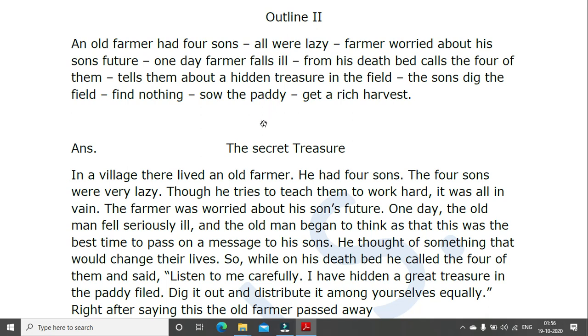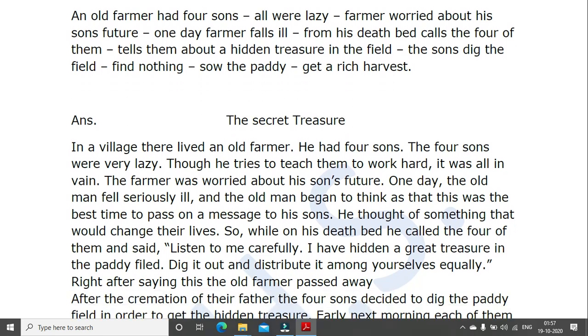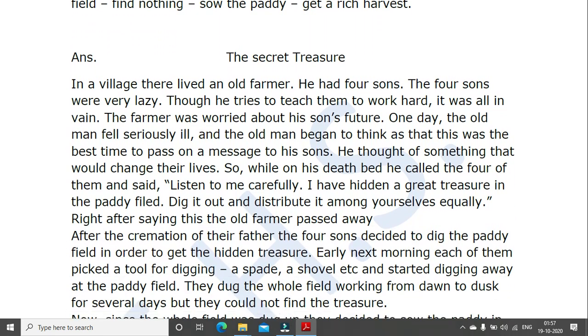Tells them about a hidden treasure in the field. The sons dig the field, find nothing. Sow the paddy, get a rich harvest. So what is the paddy? The rice with the cover. Okay, it's called the paddy.